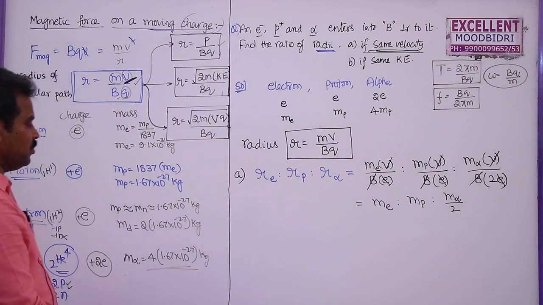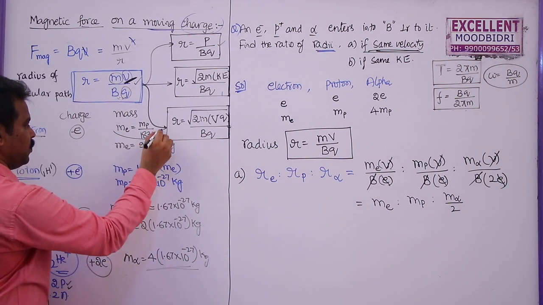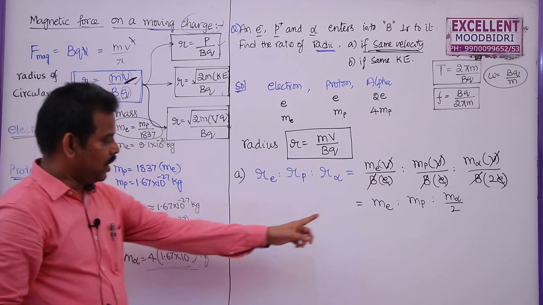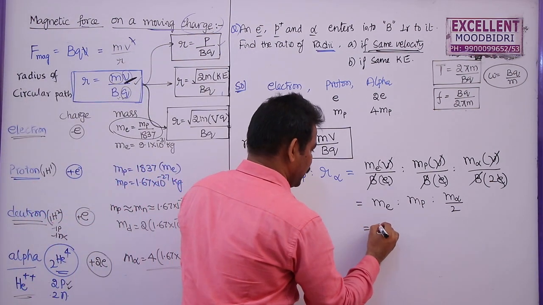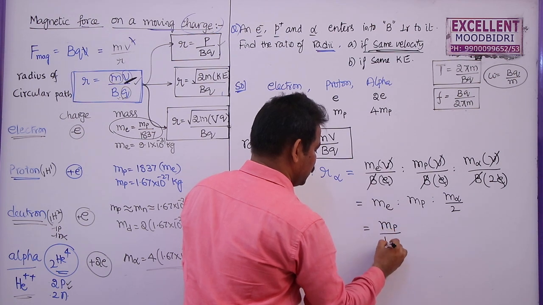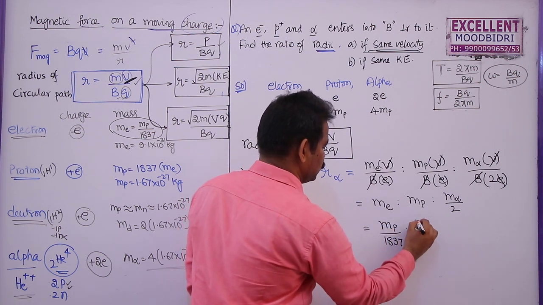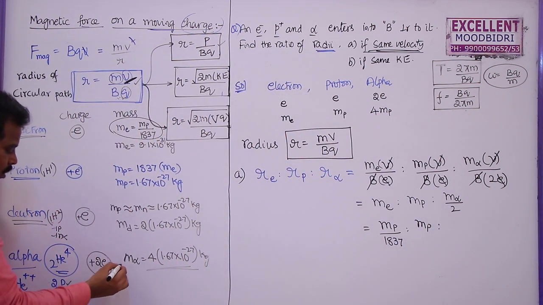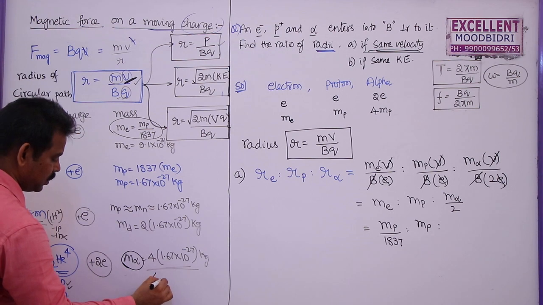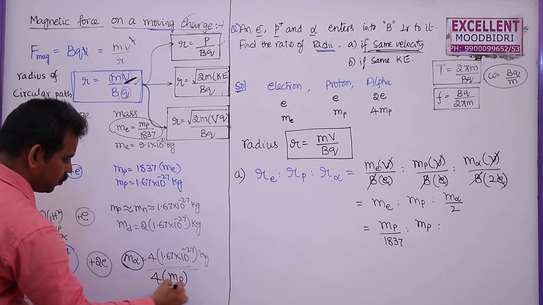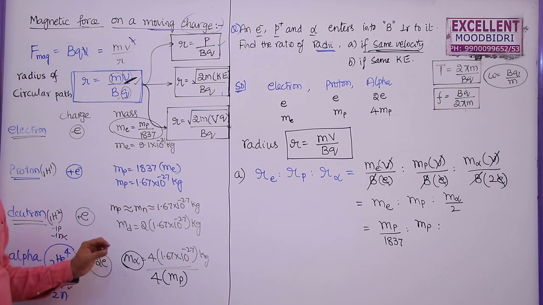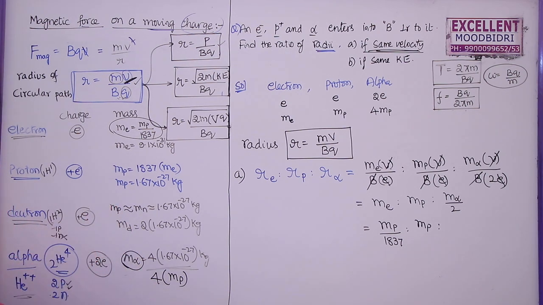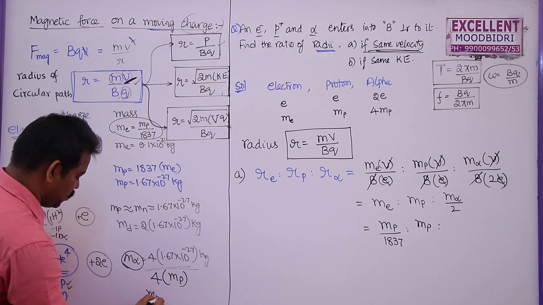Now we know the relation between the mass of electron and mass of proton: mass of electron is mass of proton by 1837. So mass of electron can be written as mp by 1837 is to mp. What is the mass of the alpha particle? It is nothing but the mass of 4 protons, because generally the mass of a proton is slightly less than the mass of a neutron, but in these competitive exams we take them as nearly equal.